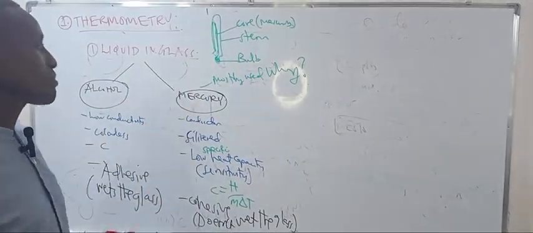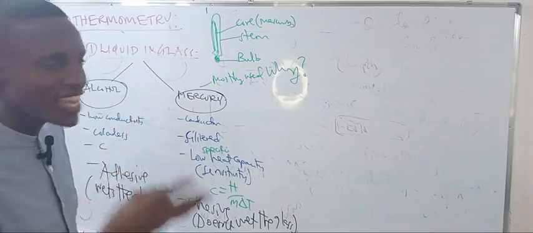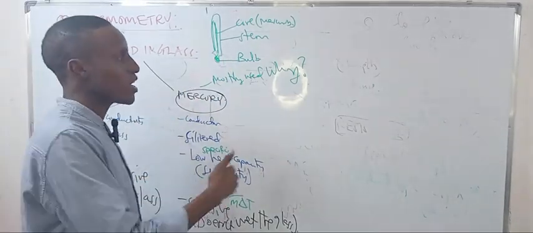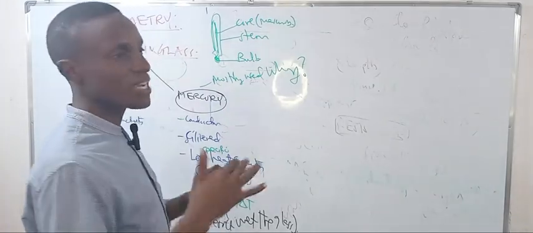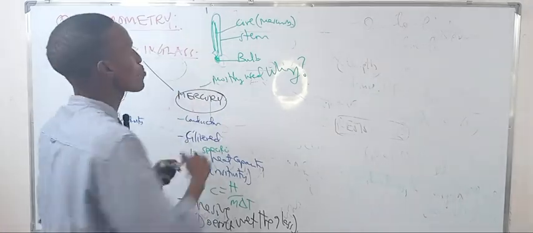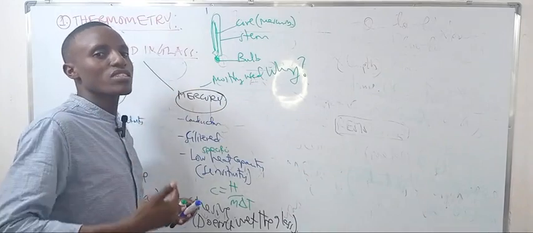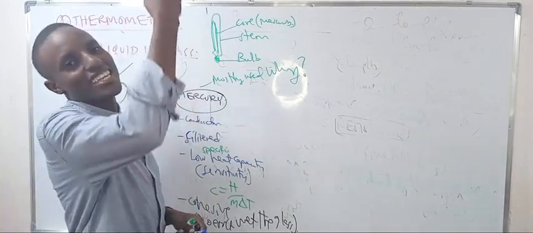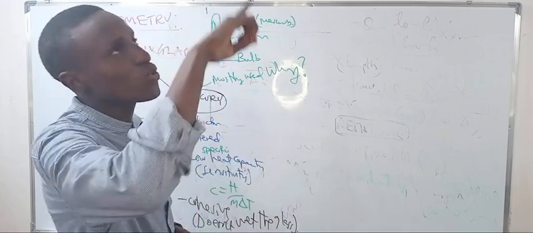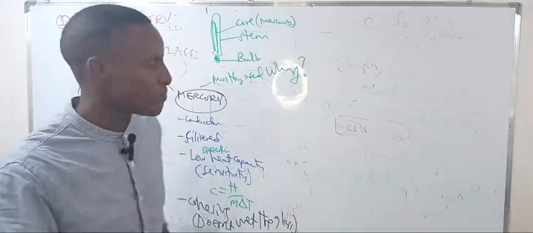So, the liquid in glass thermometer, you know about this. You need to know about the structure: the stem, the core, and the bulb. The bulb holds the mercury, and you detect the temperature using the stem. The bulb absorbs heat through the glass, and the mercury starts to expand and its length increases as it rises. As you observe the changes in length, that's how the temperature changes, okay?